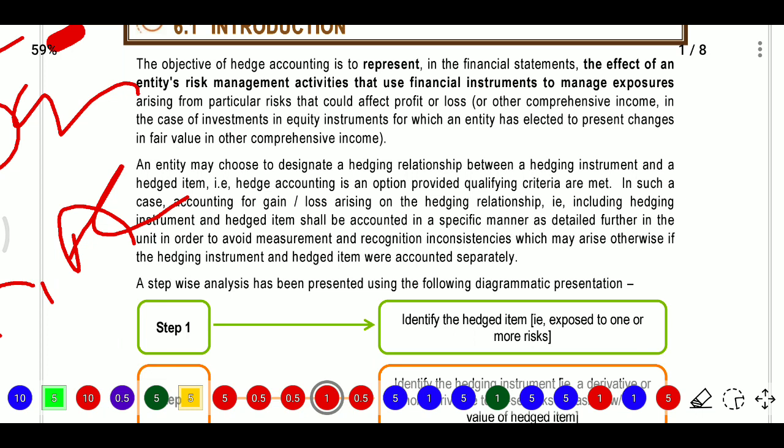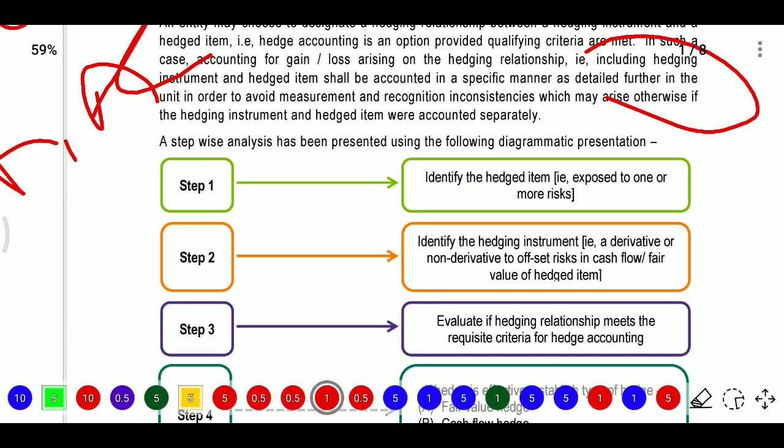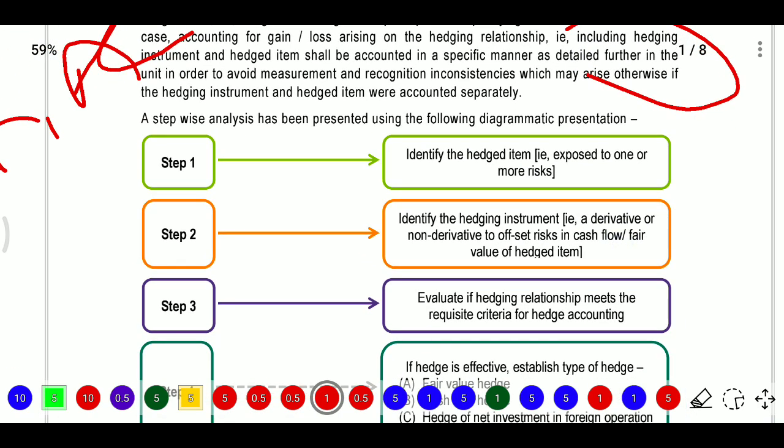If the qualifying criteria are met, we can use this option, and in such a case, the accounting for gain or loss arising on the hedging relationship, that is including hedging instruments and hedged items, shall be accounted in a specific manner as detailed further in the unit, in order to avoid measurement and recognition inconsistency which may arise otherwise. Here a stepwise analysis will be there.